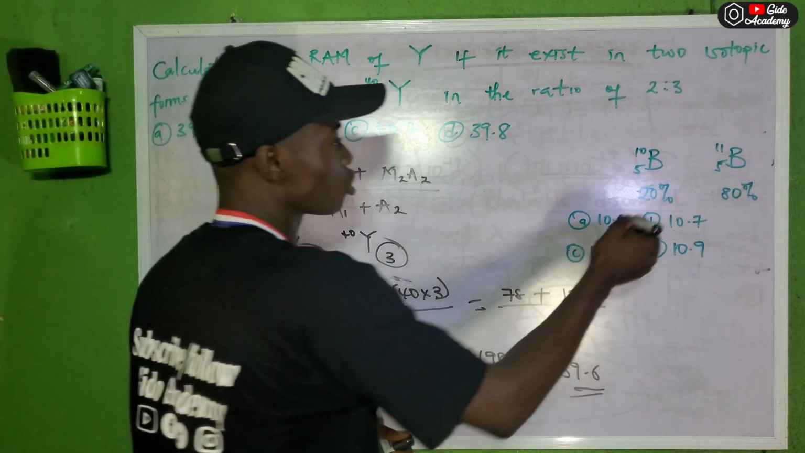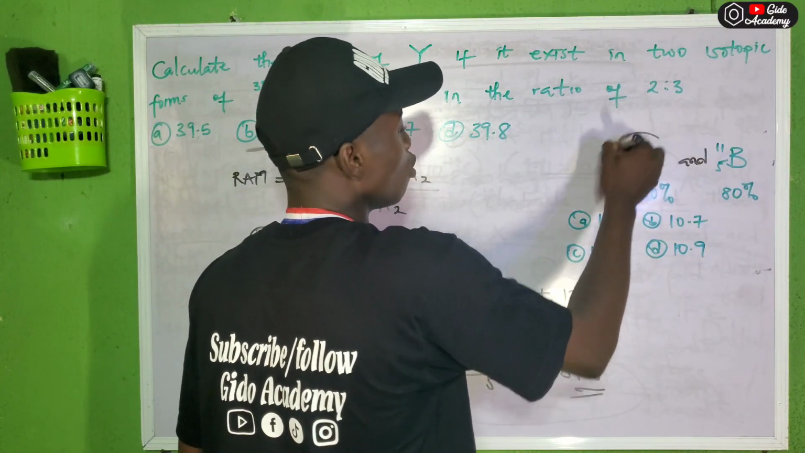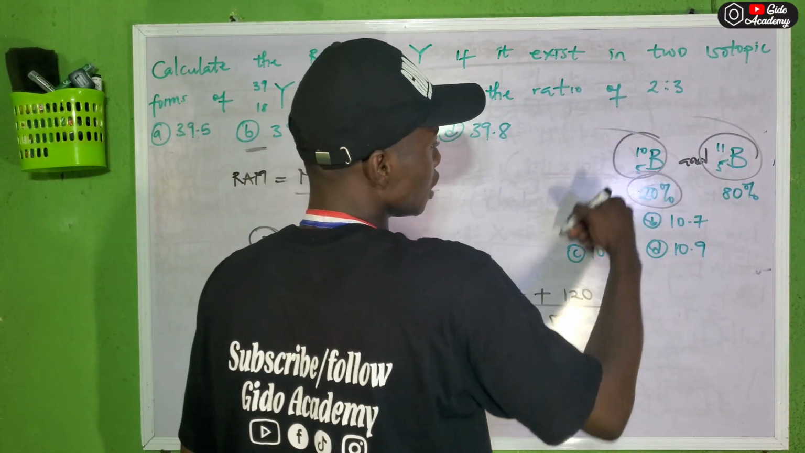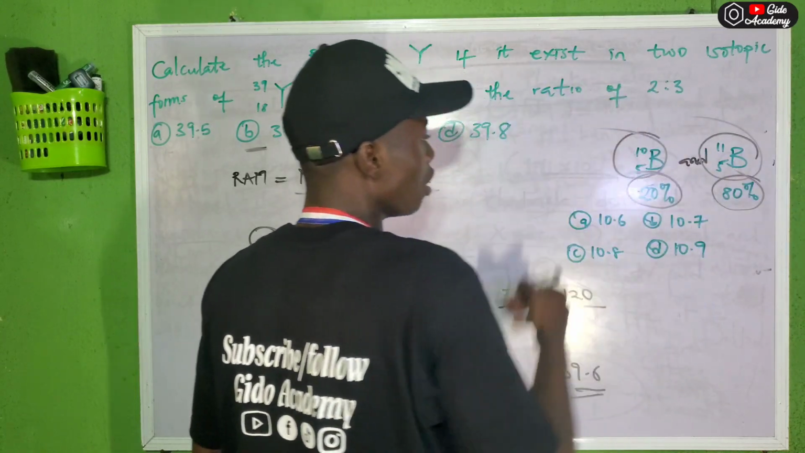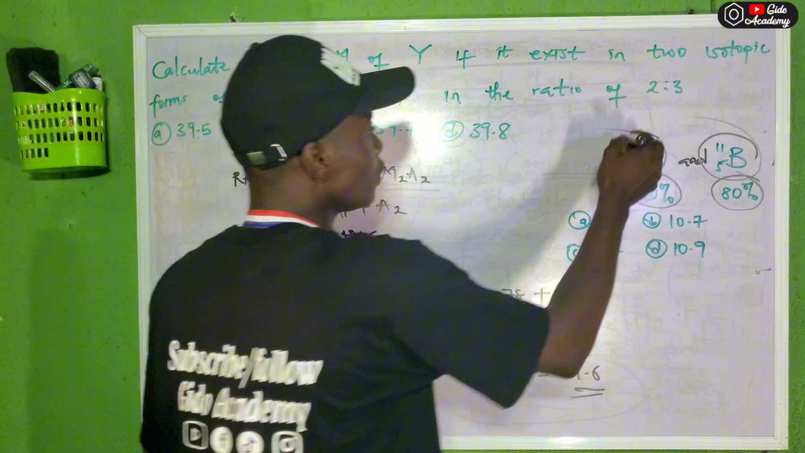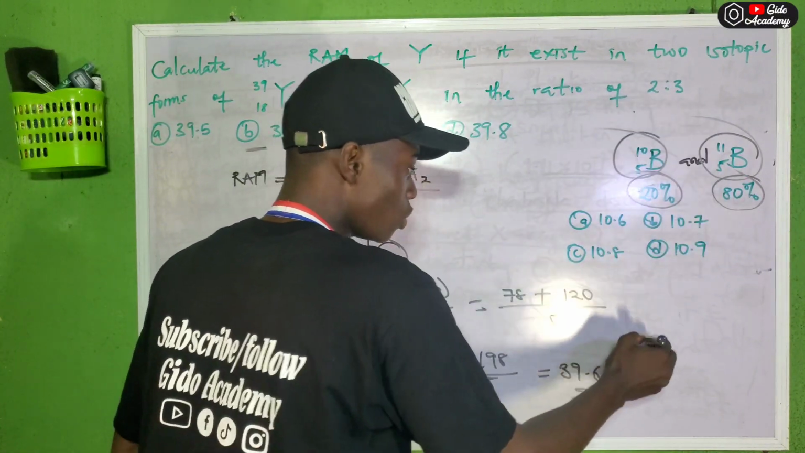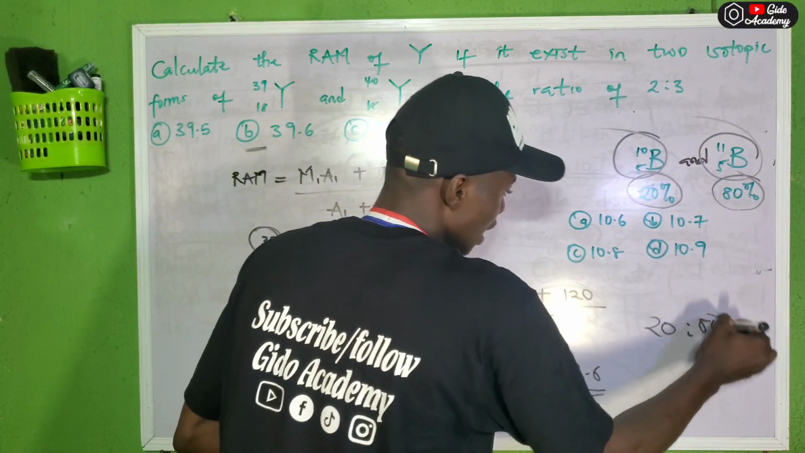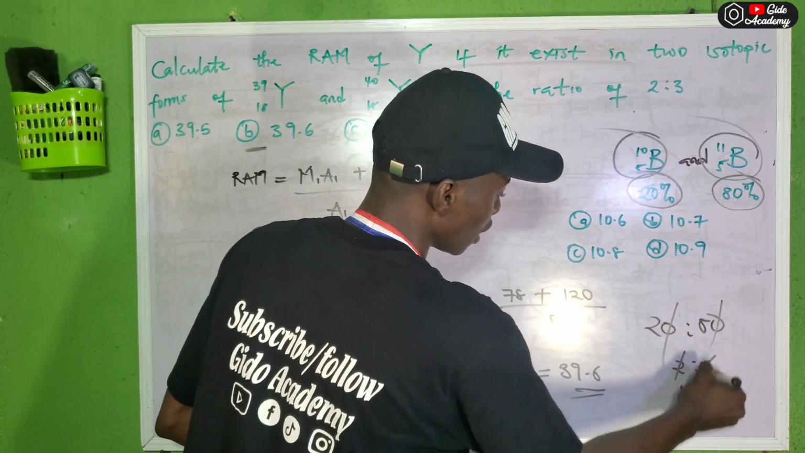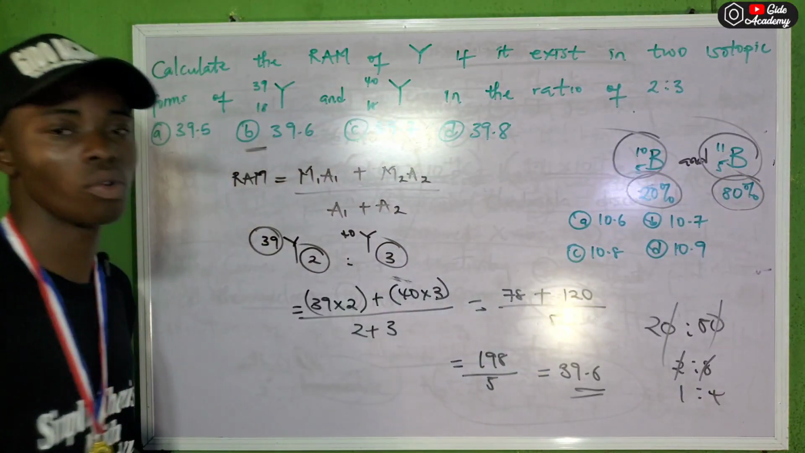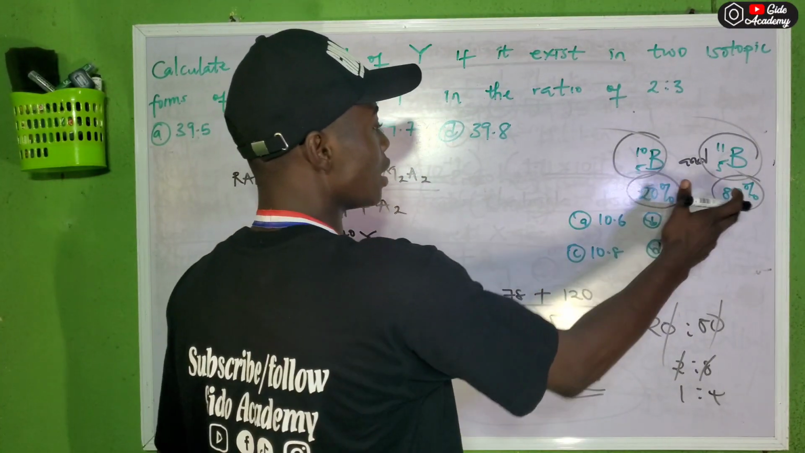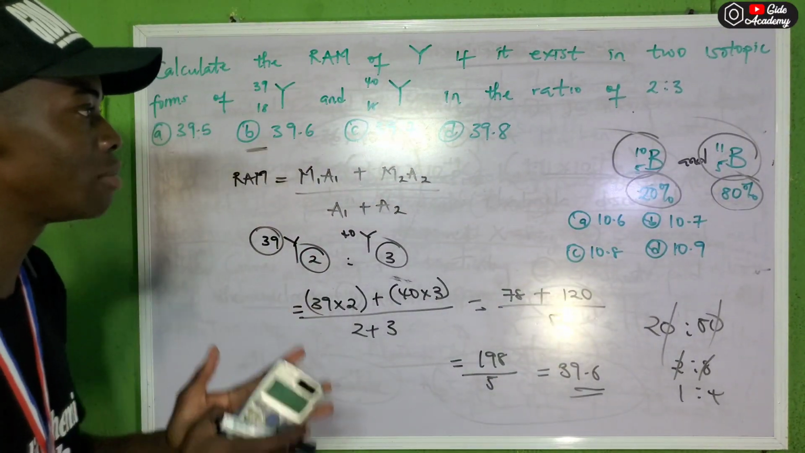What about if you are told to solve something like this? We have boron 10 and boron 11. The boron 10 has 20% abundance, while this has 80% abundance. So if it is 20 ratio 80, it can also be simplified. Zero cancels zero, we are left with 2 ratio 8. 2 goes into both, so here is 1 ratio 4. If you use 1 ratio 4 to solve, you are going to get the same answer. If you use 20 and 80 to solve, you are still going to get the same answer.